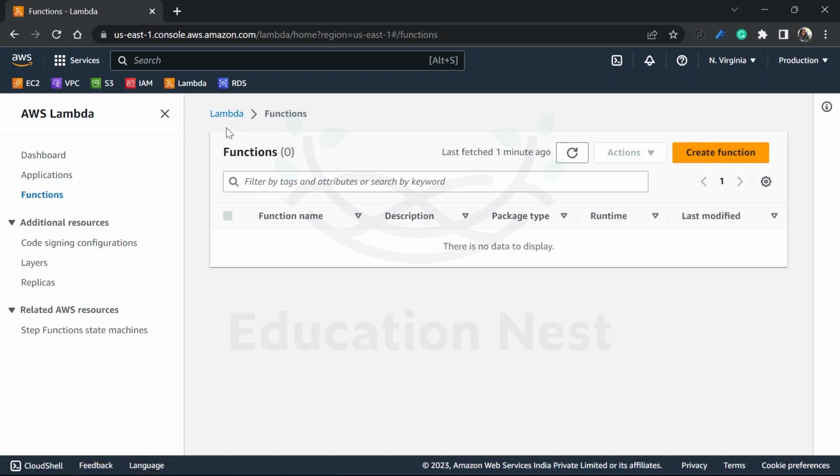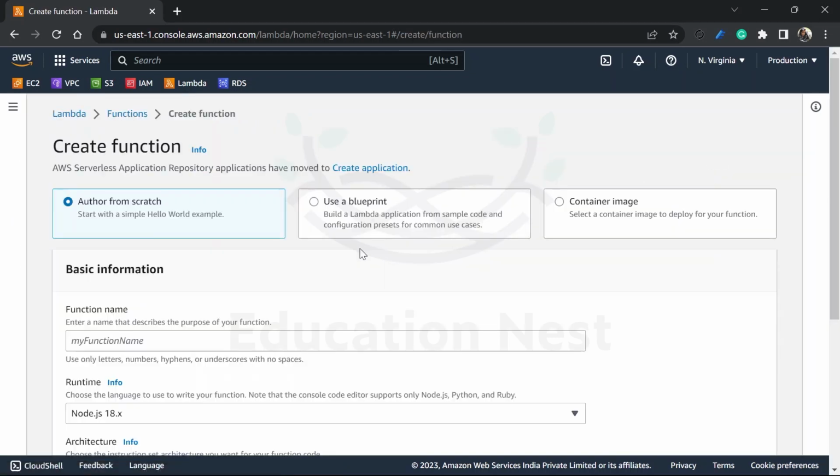So we are on to the Lambda. We will go to functions and we'll create a new function over here. So you can use the blueprints over here, the sample codes which are available for common scenarios. You can select the container image as well to deploy your function using that image. Or you can author from scratch, which is a simple hello world example.